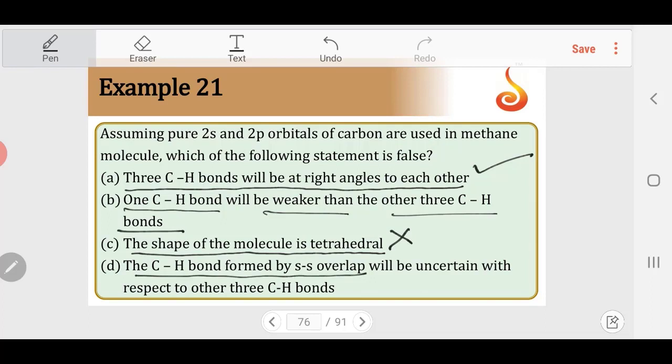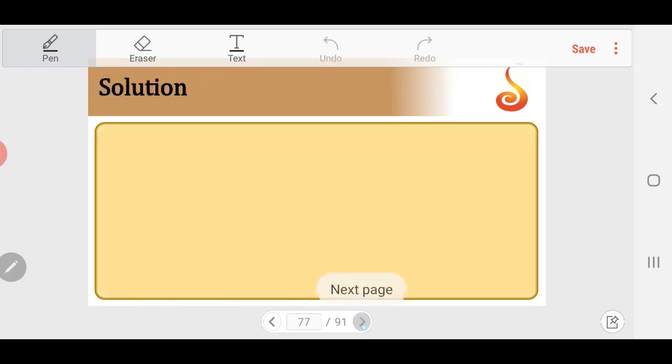Where the bond is going to be oriented, it is difficult to say. So it is uncertain relative to the other 3 CH bonds. So option C is the answer. So the structure can be different. It is a conceptual question. Because p orbitals are involved directly in bonding, the bond angle becomes 90 degrees to each other.